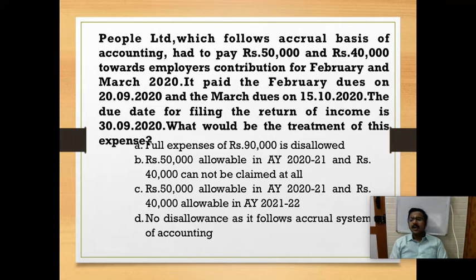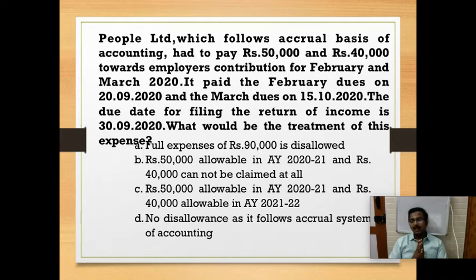In section 43B, what they say is, even if I am following the accrual basis of accounting, if such expenses are not paid before the due date of filing return, that expense should be disallowed.